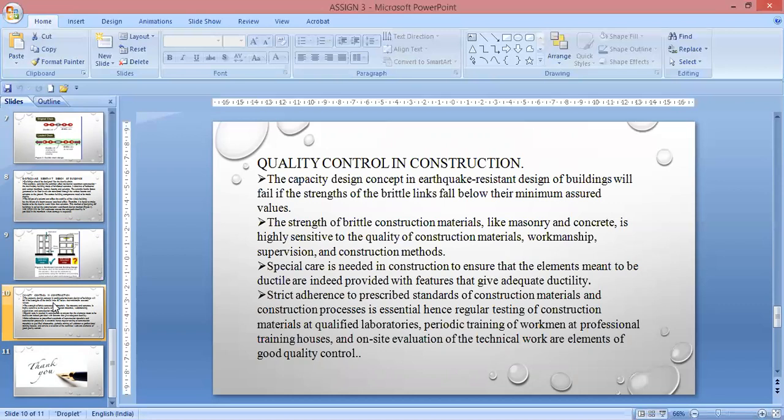which give adequate ductility. Strict adherence to the prescribed standards of construction materials and construction process is essential. Hence, regular testing of construction materials at qualified laboratories, periodic training of workmen at professional training houses, and on-site evaluation of the technical works are elements of good quality control.